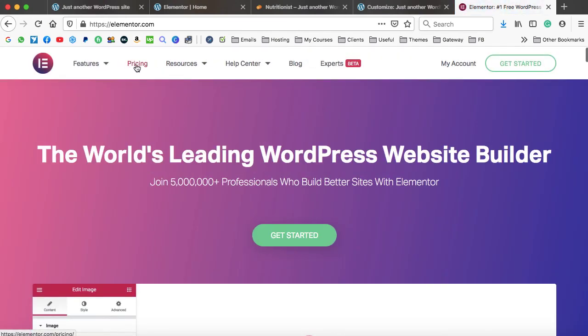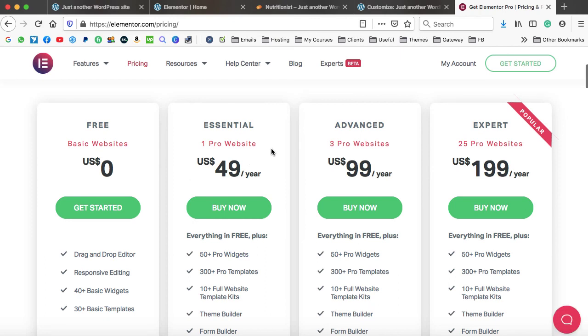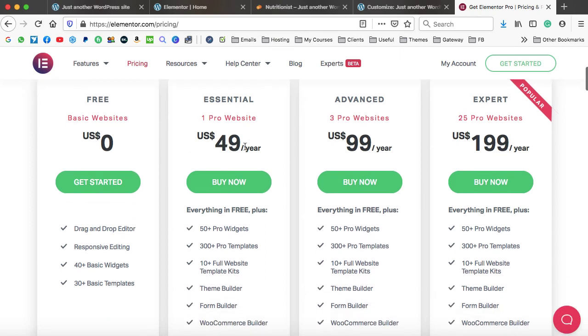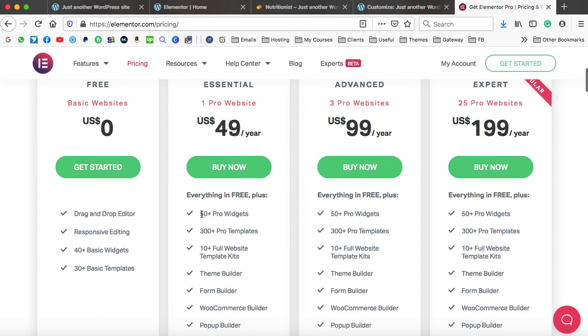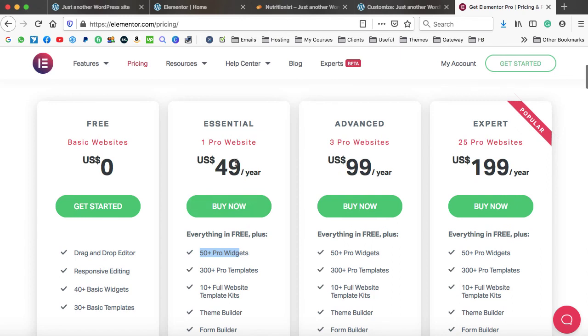Okay, let's jump onto the pricing one. Here we go. So this is around $49 per year. We are already using the free one. This is the free one, and it offers you just the basic widgets. But if you would like to use the pro widgets, around 50 plus pro widgets and 300 plus templates and all that, then you have to purchase the Elementor from here.